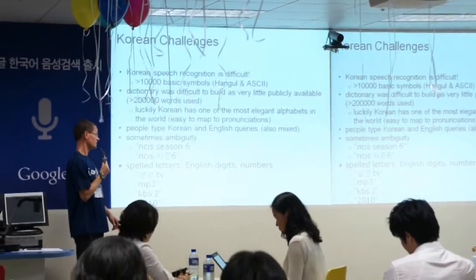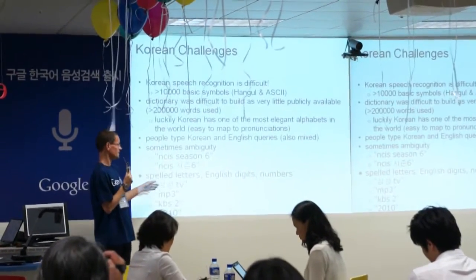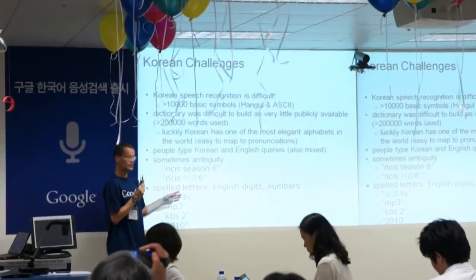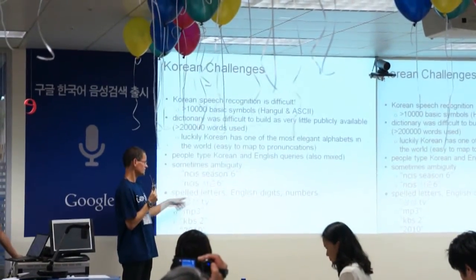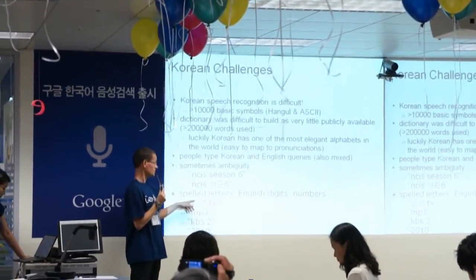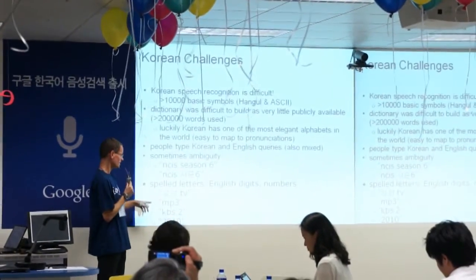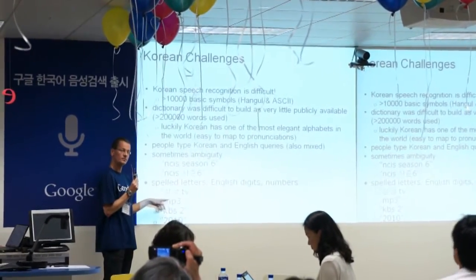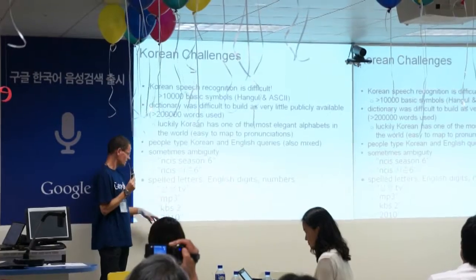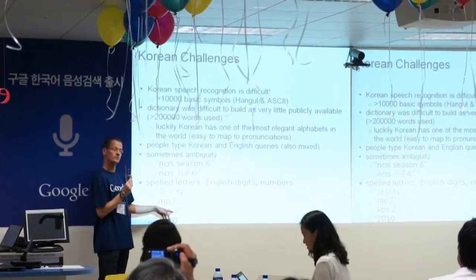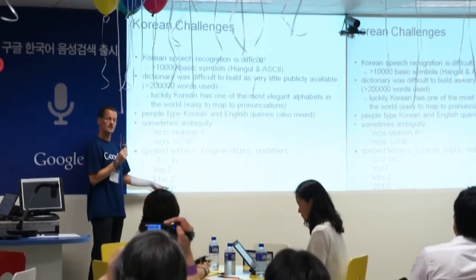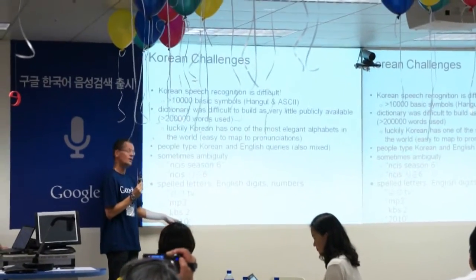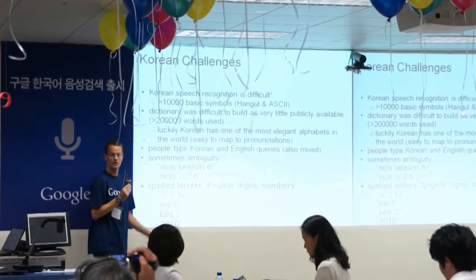Finally, there are many exceptions, like spelled letters, English digits and numbers. So some examples here is Samsung TV. It's not Samsung. Okay, it's MP3 or MP3. It's not MP3. It's KBS 2, not KBSE. And it's 2010 and not 2010 or 2010.